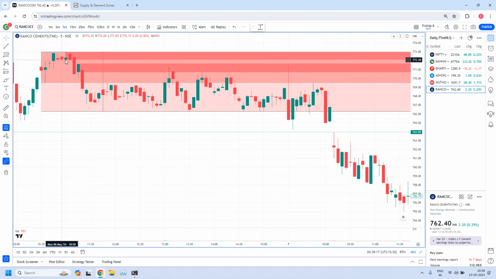We have a rally, 1, 2, 3, 4 base candles, drop candle. This is a fresh zone, the top one. Now again drop, base, drop. See this zone. Several times this zone is tested.